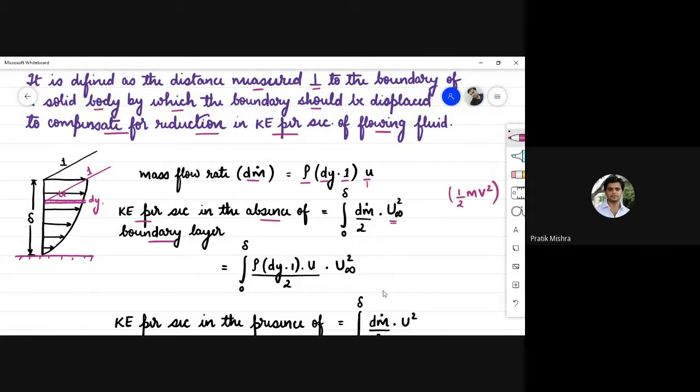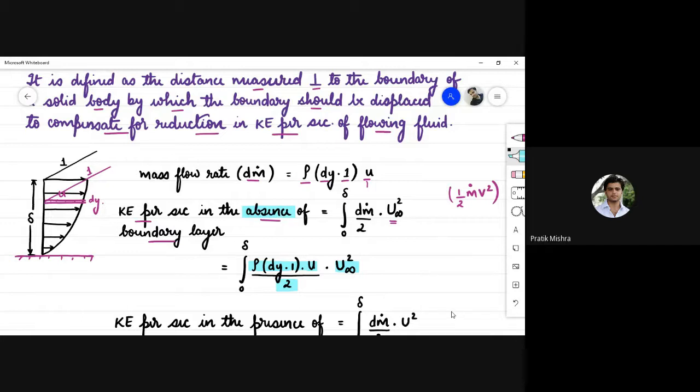When we talk about fluids, we consider mass flow rate, that is m dot v square. So integration 0 to delta dm dot upon 2 into u infinity square. We know dm dot, put the value of dm dot: rho dy into 1 into u divided by 2, into u infinity square. So this is the kinetic energy per second in the absence of boundary layer.